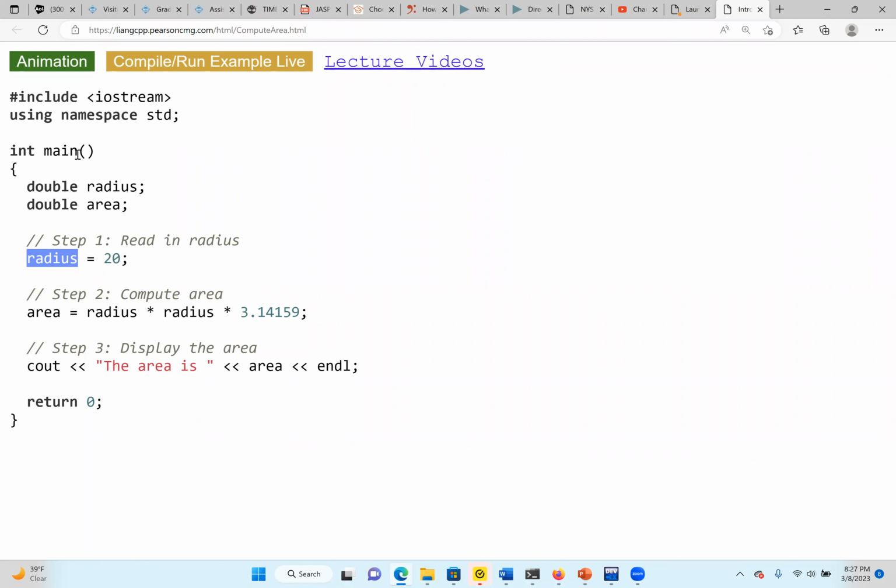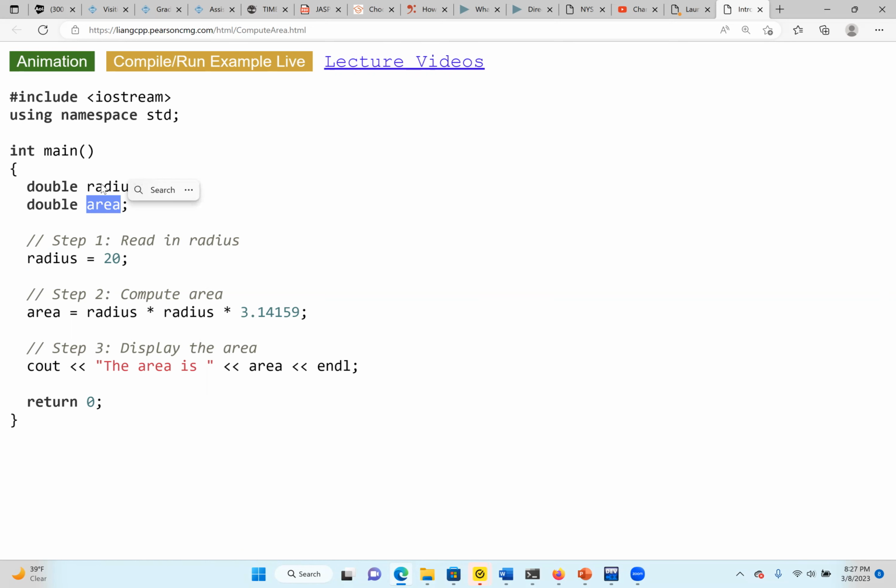From here, we know computation consists of input, processing, and output. Input is our data. When we get our data, we can do any processing, and when we get the result, we can print it. We can see here we declare two variables. One is called radius, where we are going to store our radius value. The second variable is named area, where we are going to put the result of the area of the circle.